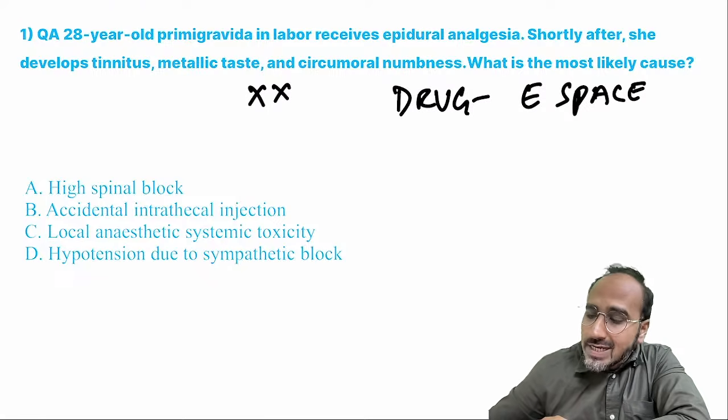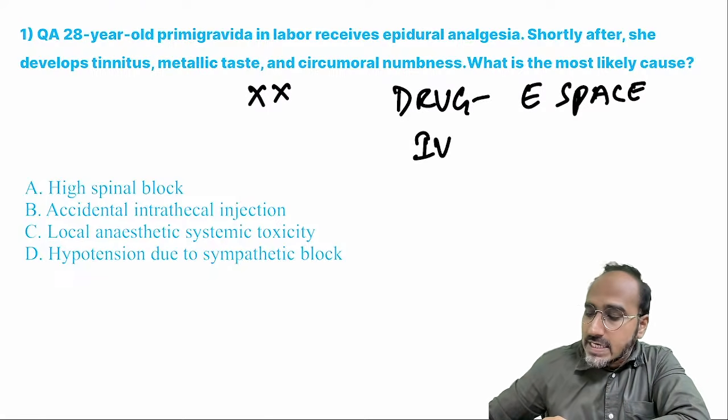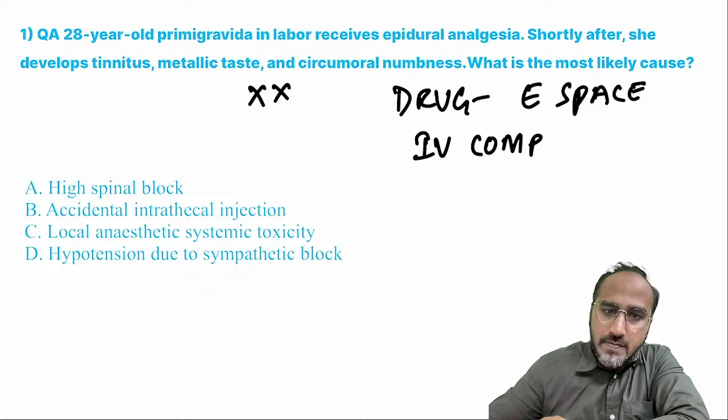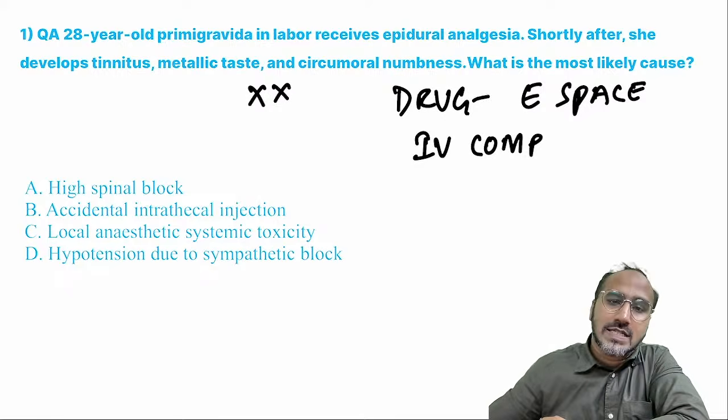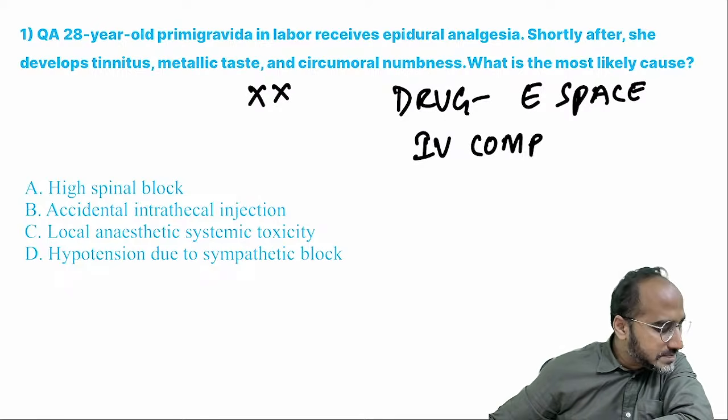But by mistake, if your catheter reaches the intravascular compartment, or it reaches some vessels over there, it can happen, guys, and you have injected the drug directly intravascularly. So what could happen in this case?